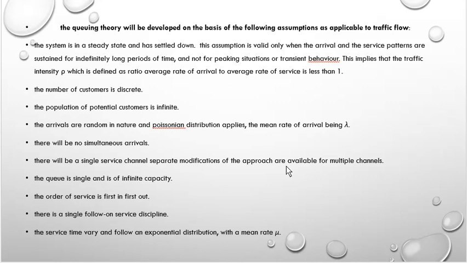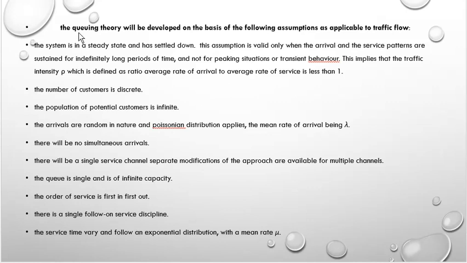There are many assumptions for developing this queuing theory. First one, the system is in a steady state and has settled down. This assumption is valid only when the arrival and service patterns are sustained. Here the traffic intensity rho is defined as the ratio of average rate of arrival to average rate of service. This is the first assumption, that is, traffic intensity is less than 1.